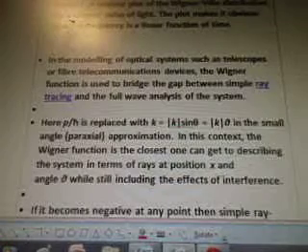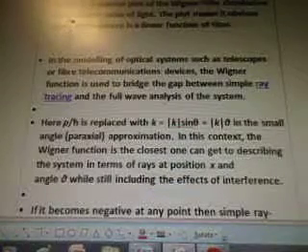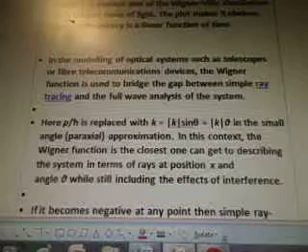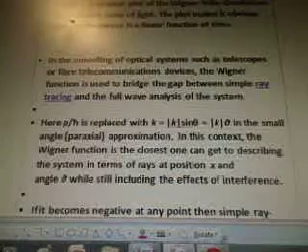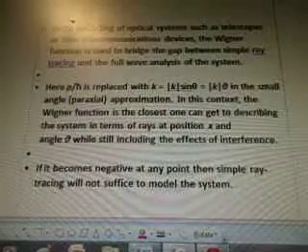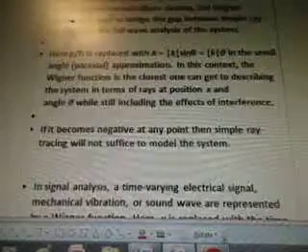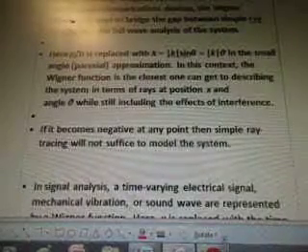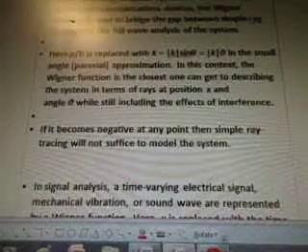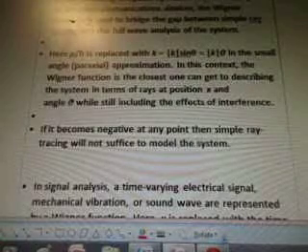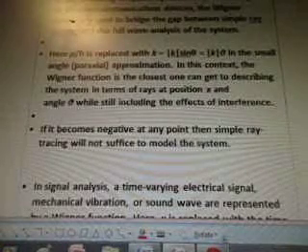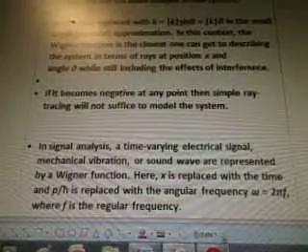Here the p over h-bar is replaced with k equals k sin θ, in the small angle paraxial approximation. In this context, the Wigner function is the closest one can get to describing the system in terms of rays at position x and angle, while still including the effects of interference. If it becomes negative at any point, then simple ray tracing will not suffice to model the system.